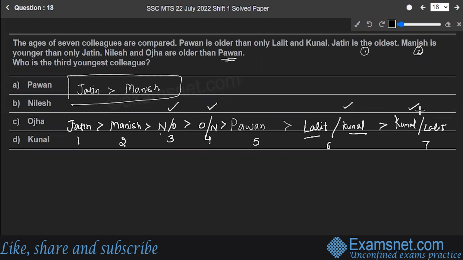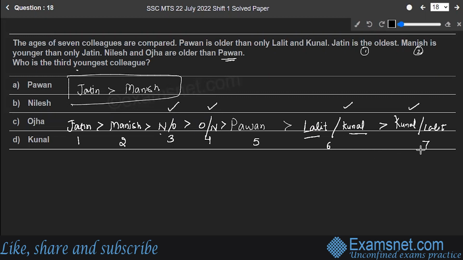Okay. Now we will use our last thing. It is saying, okay, nothing is left. Okay, we are done with all the options. Fine. Now let's go to our question. Let's check out what the question was. It says, who is the third youngest colleague.